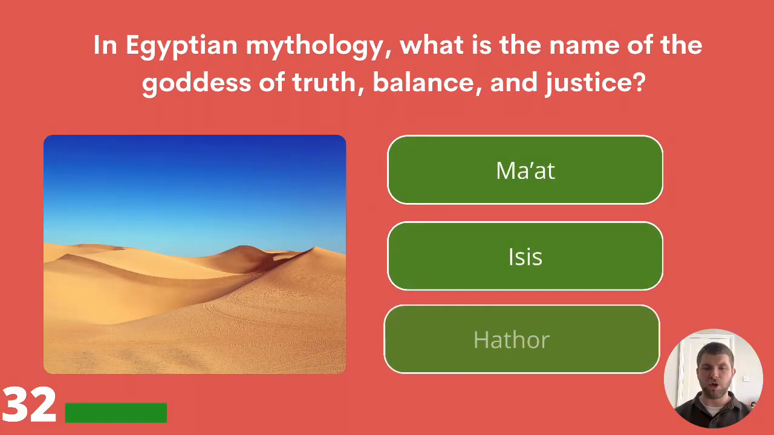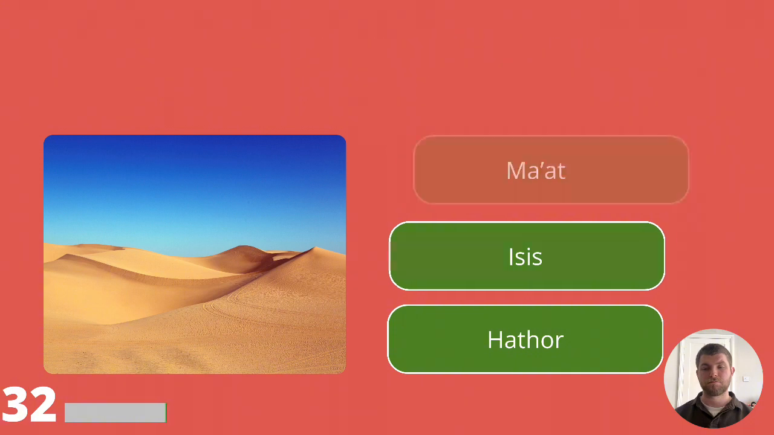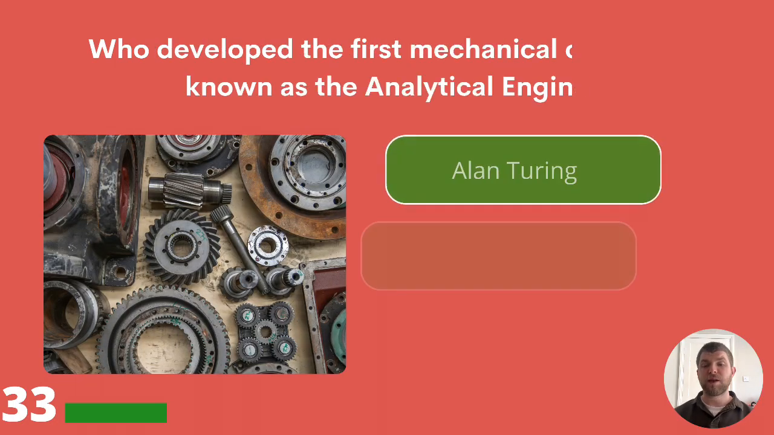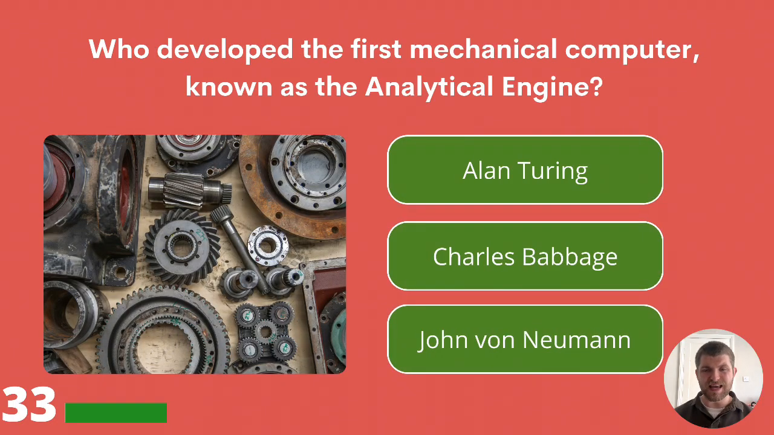In Egyptian mythology, what is the name of the goddess of truth, balance, and justice? Maat, Isis, or Hathor? The answer is Ma'at. 33. Who developed the first mechanical computer known as the analytical engine? Was it Alan Turing, Charles Babbage, or John von Neumann?